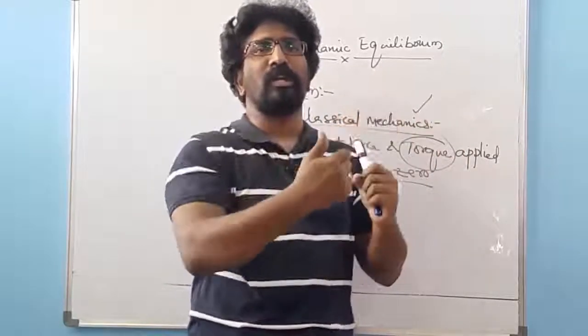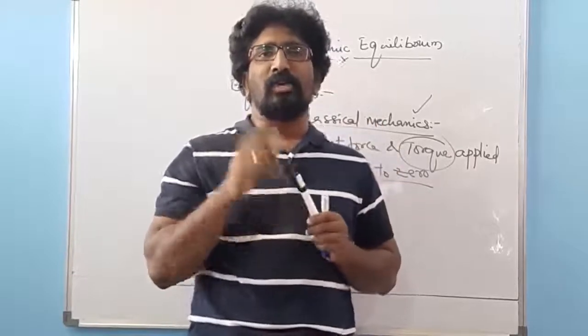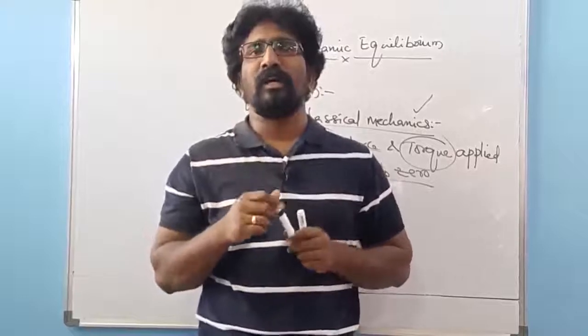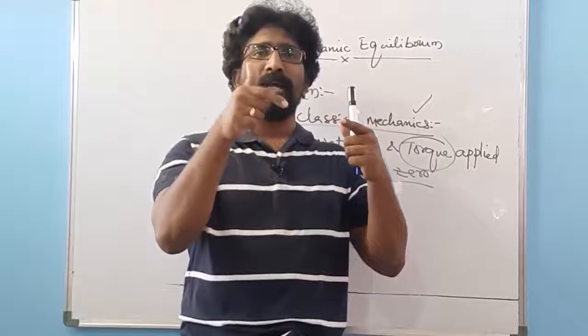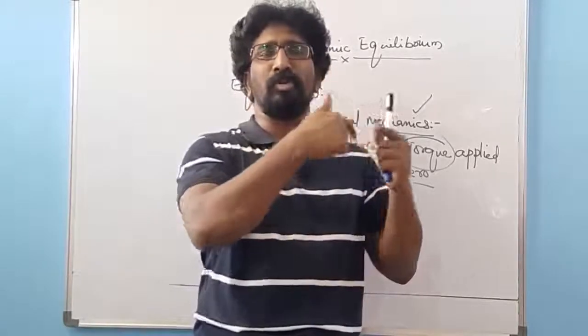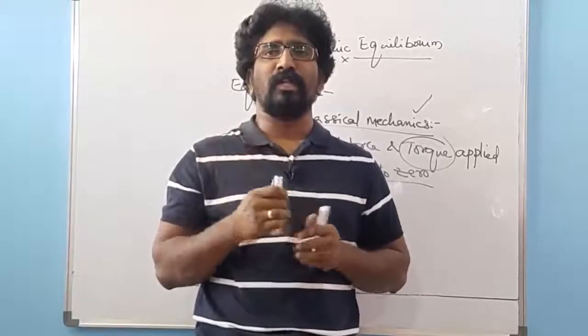That rotatory motion is caused by this force. So I can say that torque is nothing else but a rotational aspect of the linear force. You apply a force in a linear direction, but that linear directional force causes a rotatory motion at the point where the force has been applied. That is called torque.